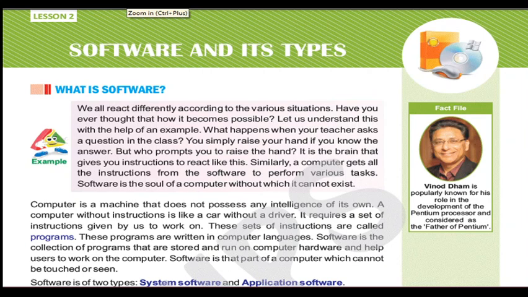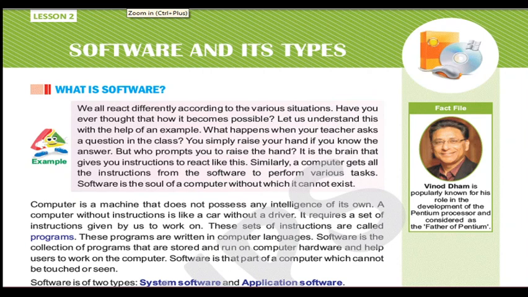Software is the collection of programs that are stored and run on computer hardware and help the user to work on the computer. Software is the part of a computer which cannot be touched or seen. Software is of two types, system software and application software. Now here there is a use of hardware and software.